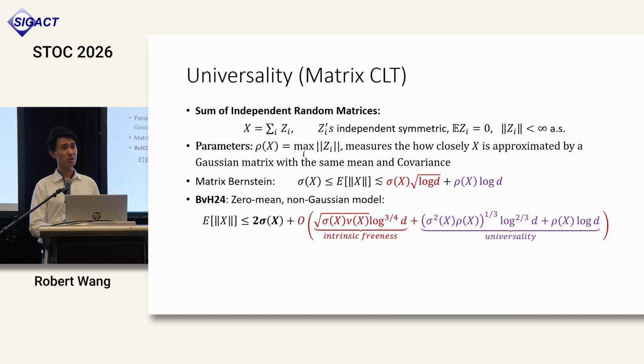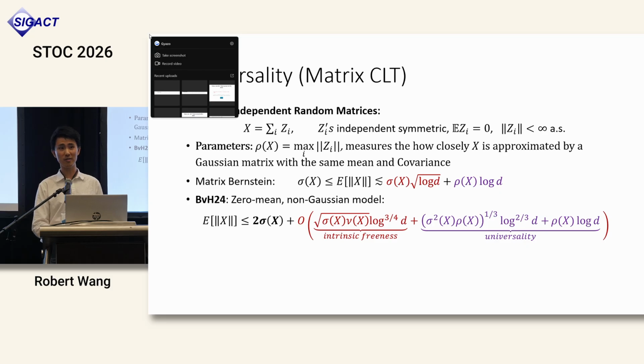So in a recent work by Brailovskaya and Van Handel, they essentially extended the bounds of BBVH to this general universality setting, and they showed that the expected norm of X is upper bounded by 2 sigma X plus this intrinsic freeness parameter in the red, which is from BBVH, and then plus another sort of error term that is also vanishingly small as long as rho is much less than sigma. So again, there's a lot of quantities here, but as long as nu X and sigma X, and rho X are much less than the matrix variance, then the norm is essentially upper bounded by 2 sigma.